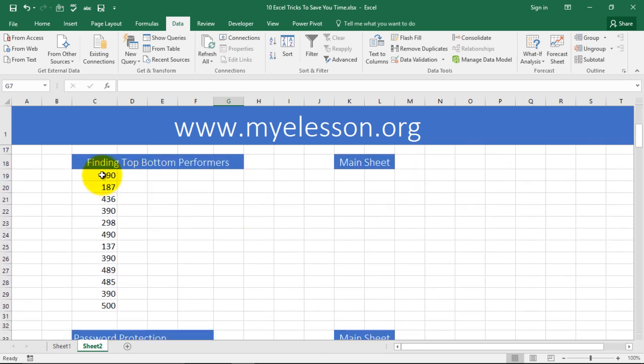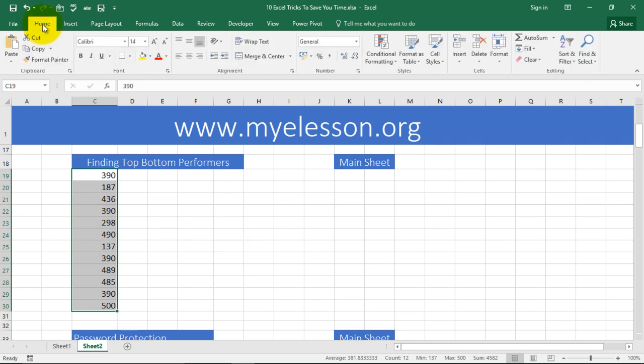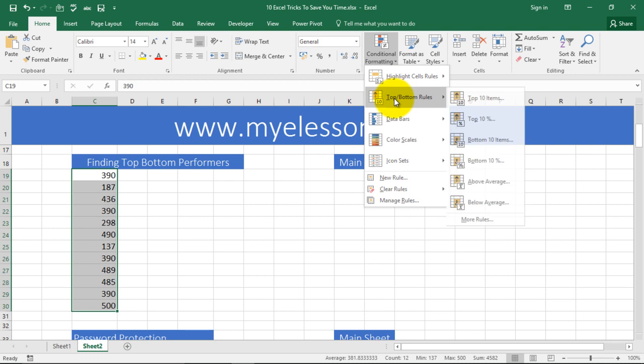Finding top bottom performers. Now these are the sales of, say, your 12 salesmen. You want to know the top bottom performers. How do we do that? You have to go into calculations and all that whatnot. Well, with one click you can do that. Select your data, go to Home tab, go to conditional formatting, go to top bottom rules, and from here choose top 10% or choose top bottom percent or choose above average or choose below average.